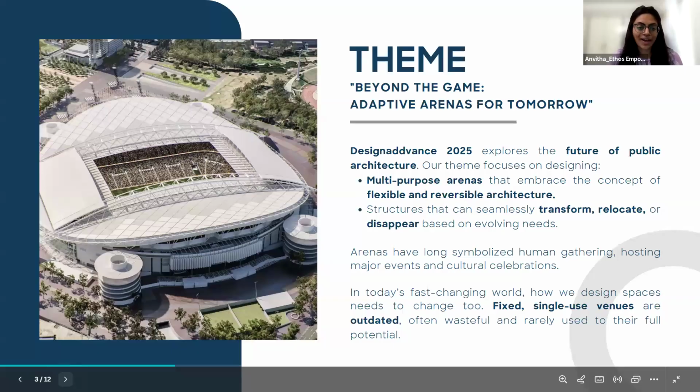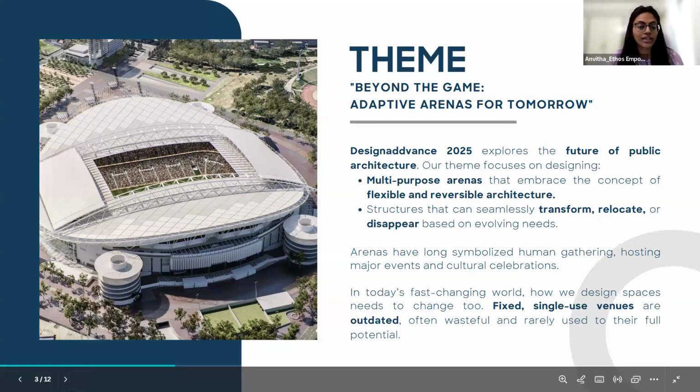As you can see on your screen, the theme is called Beyond the Game, Adaptive Arenas for Tomorrow. What is the first thing everyone thinks when they talk about arena design? They imagine thousands of spectators watching the favorite sport they love the most. The idea of arenas has been transforming over time. It's not a single-use venue anymore, it's not fixed anymore, and people want to celebrate the space in much larger gatherings.